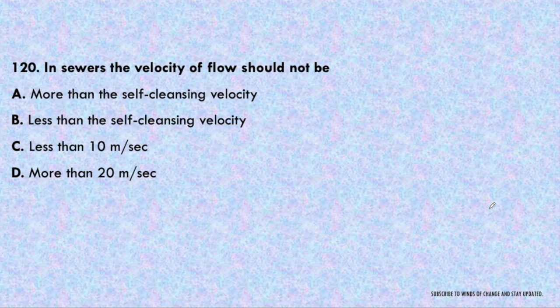Okay. Next question. In sewers, the velocity of flow should not be more than self-cleansing velocity, less than self-cleansing velocity, less than 10 meter per second, or more than 20 meter per second. So the answer will be B, that is, it should not be less than self-cleansing velocity, it should be more than self-cleansing velocity, and it should be less than 10 meter as well as 20 meter per second, because the highest velocity that can exist in the sewer should be 4.5 to 5 meter per second.